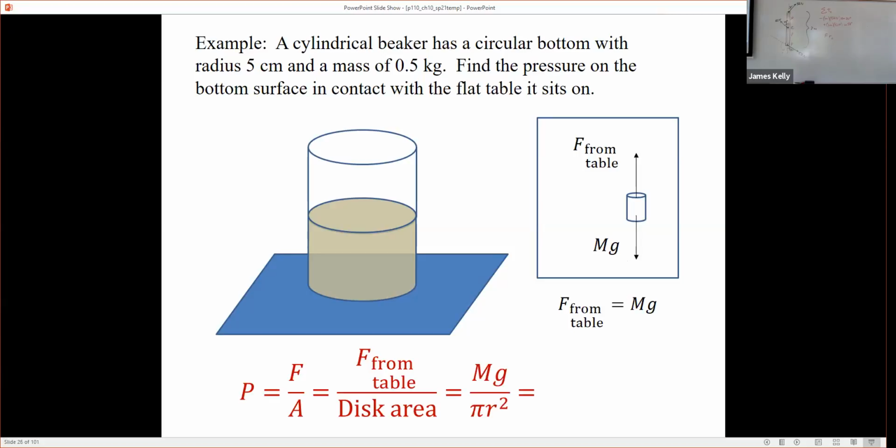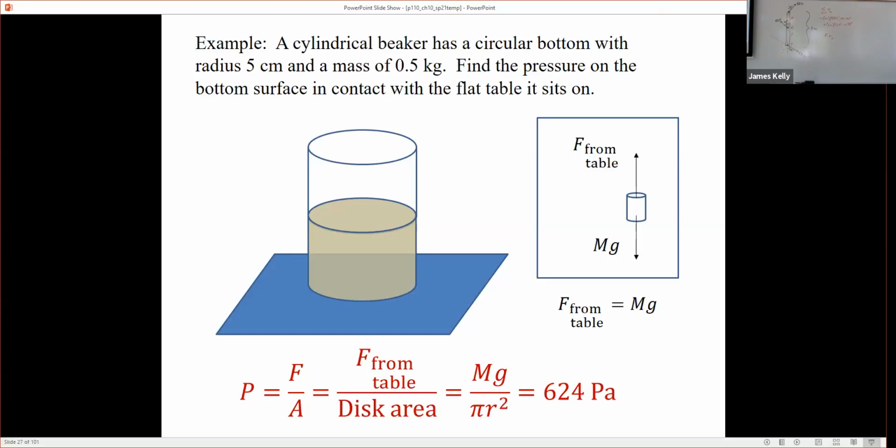So putting all the numbers in, we've got everything we need, converting that 5 to 0.05 for SI units to put it in meters, and then plugging everything in, we get 624 pascals. I'm just doing this to get you used to the idea that we can express things in pascals, even though you may not be used to that unit.